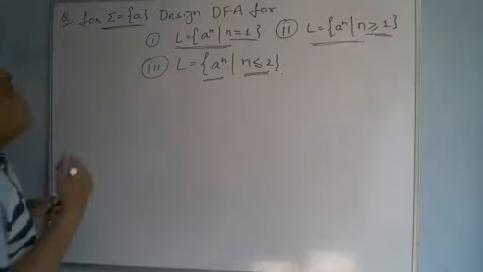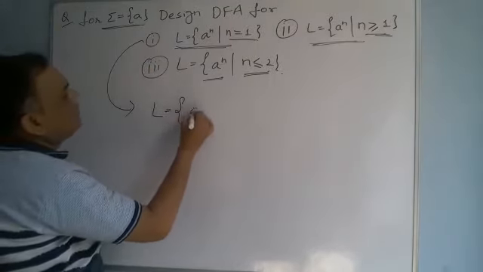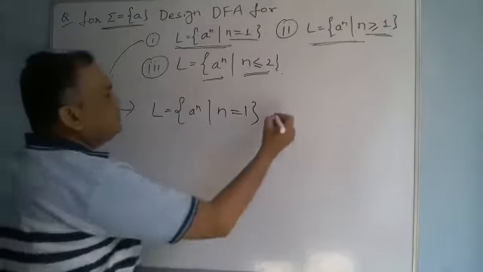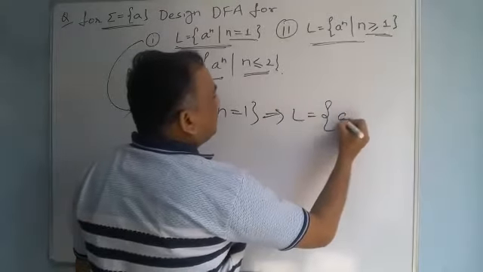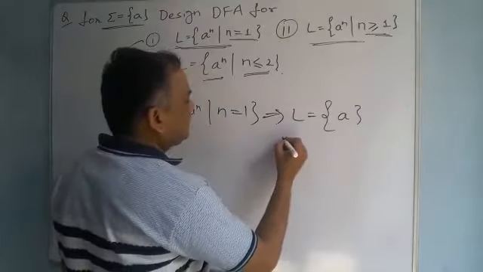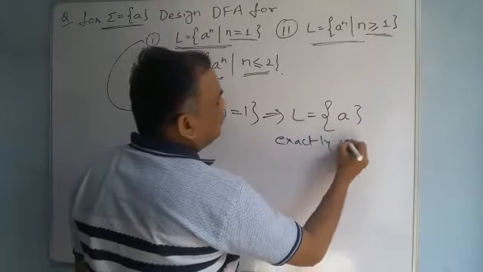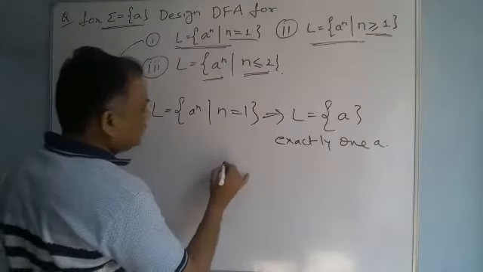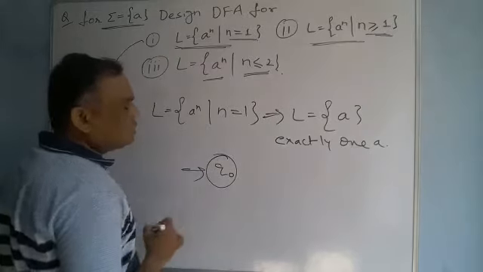First we describe that L is equal to a to the power n, n is equal to 1. It means the language L is only a, exactly one a. For this we define an initial state. It is an initial state. The name is Q naught.